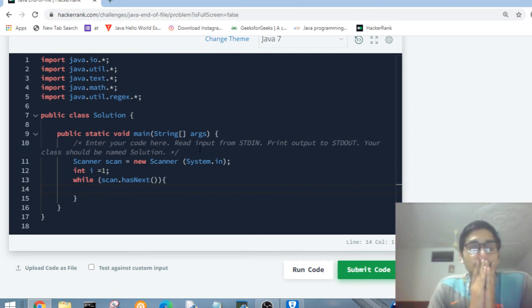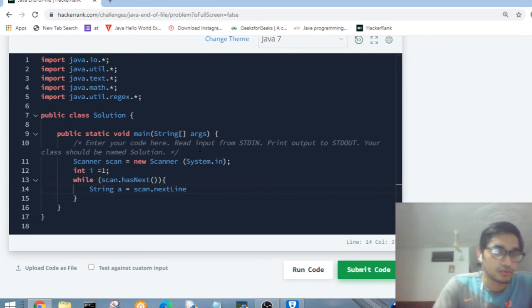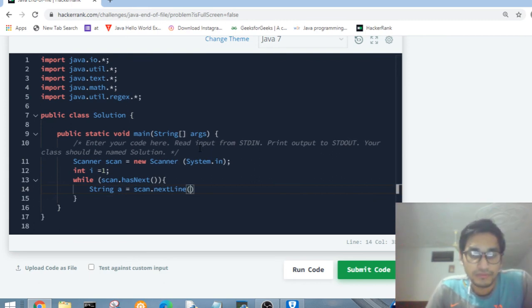Now I have to read input from the user, so let me declare a string variable to read the input. There is a basic function, we all know that, scan.nextLine, to read the input from the user. It's a very basic thing.